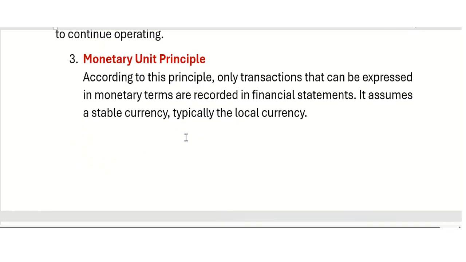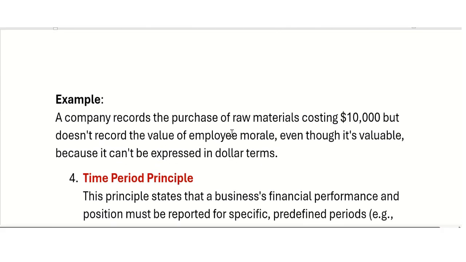Monetary unit: whatever you are using here in the business will be used in monetary form, in dollar form, or maybe any currency of any country. Only transactions that can be expressed in monetary terms are recorded in the financial statements. It assumes a stable currency, typically the local currency. We are not using cryptocurrency in this case.